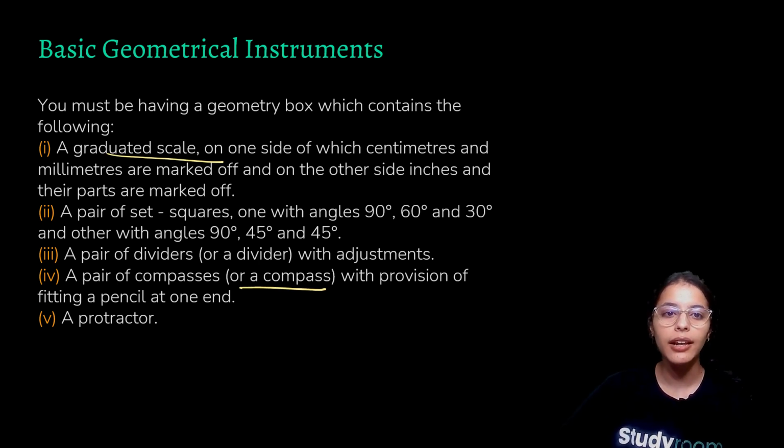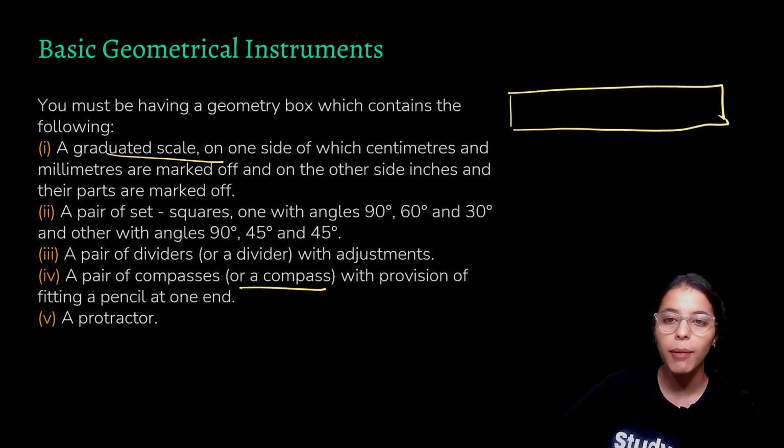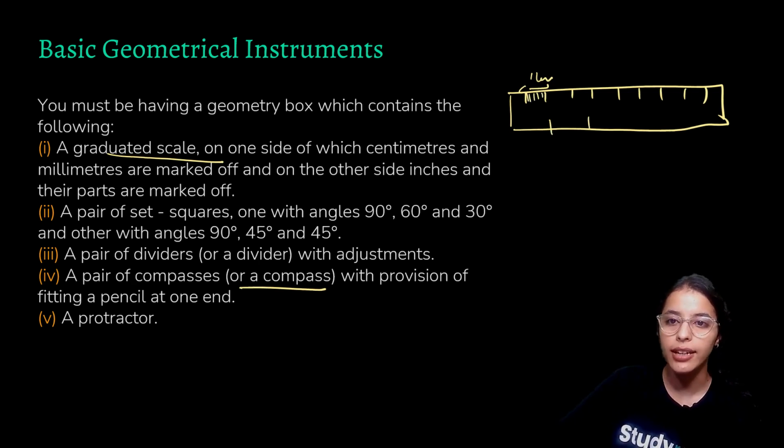So first, the graduated scale, which is very important, and it must look like a long strip which is having markers. On one side we might be having equally spaced marks of 1 centimeter, which are further divided into millimeters. And on the other side, you might be having inches.